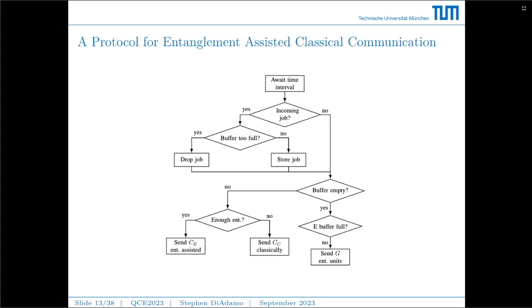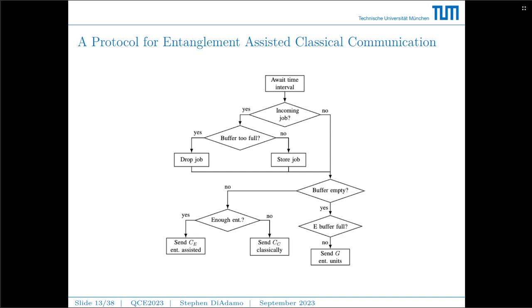And here's a decision diagram representing this protocol. So we see periodically at some inter-arrival rate, there should be an incoming job. If there is, then we look to see: can it be stored in the classical buffer? If it can, store it, otherwise it's dropped. Back up to the incoming job.